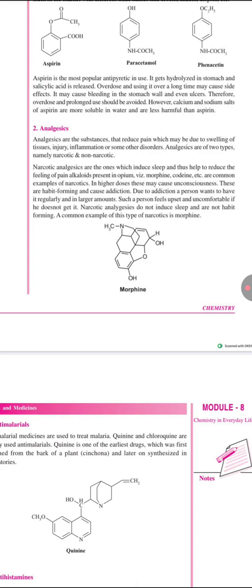Non-narcotic analgesics do not induce sleep and are not habit forming. A common example of this type is aspirin. Here, this is the structure of morphine.